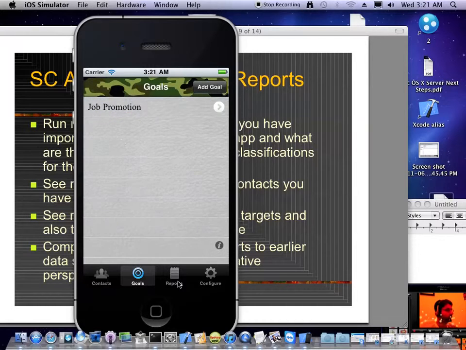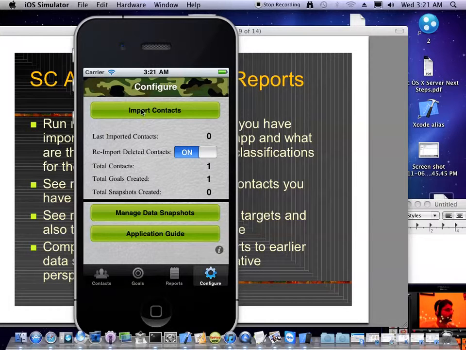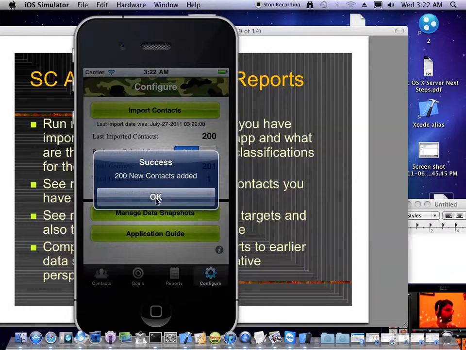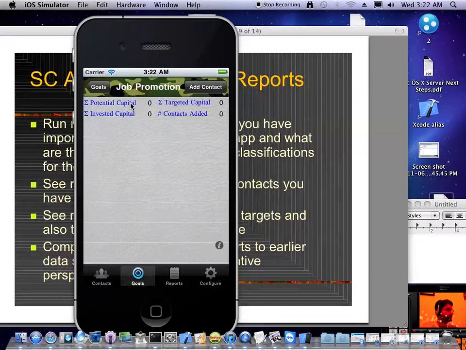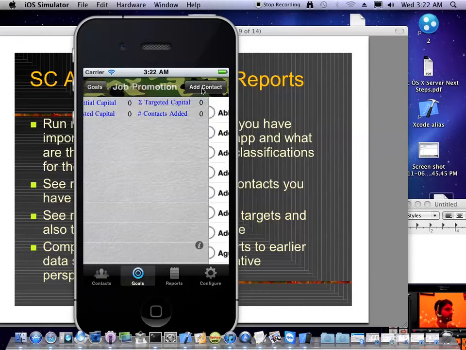So what I can do is go to configure and import the other contacts I have on the device. Okay, I had 200 contacts and they were imported successfully. Here's the status. 200 were imported. I already created one previously, so total contacts is 201. I can now go to my goals and start assigning some contacts to this goal.